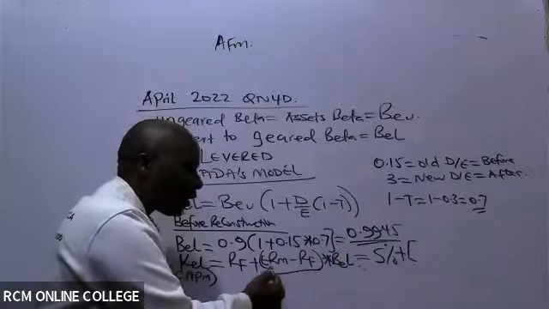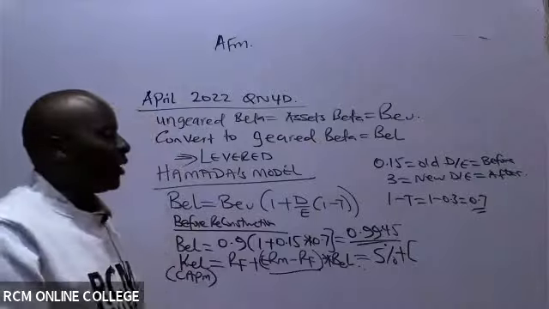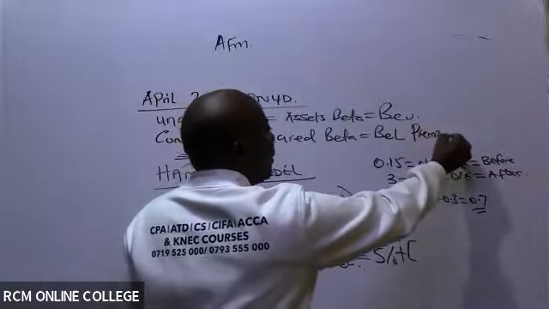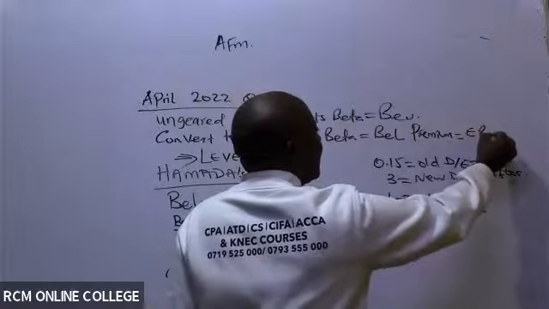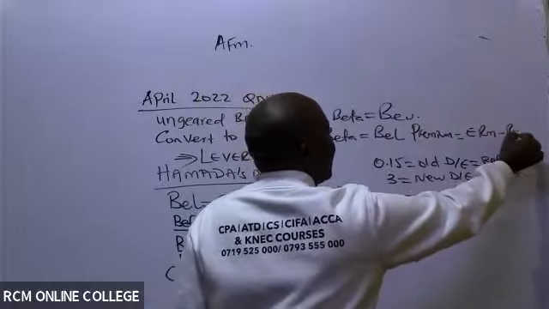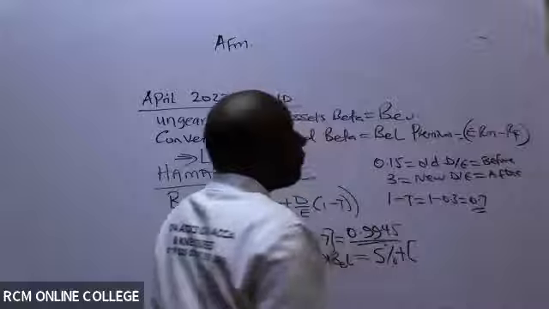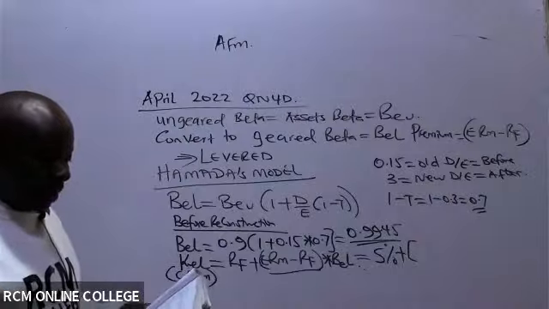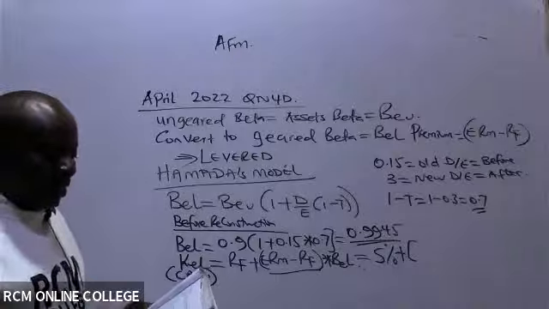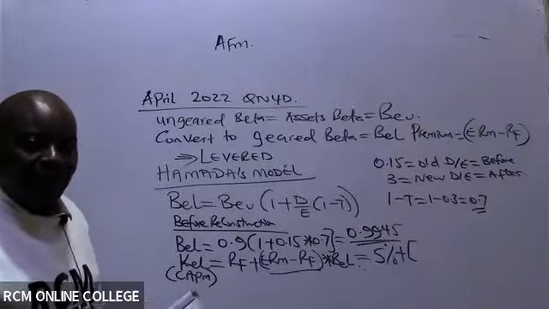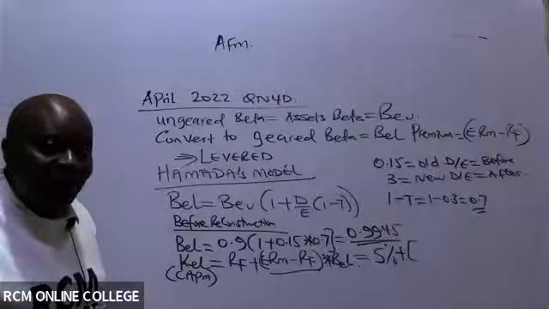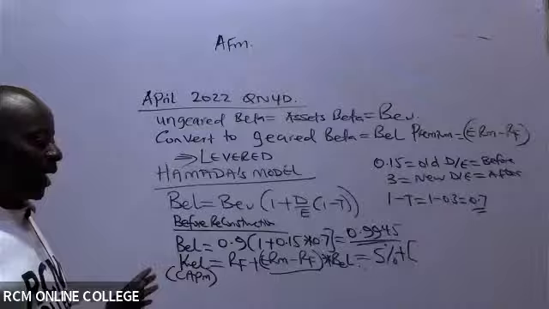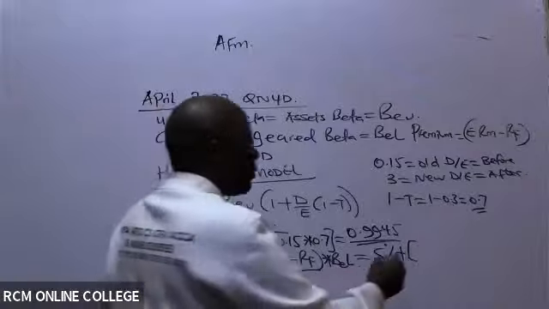Remember, premium is after you subtract. So whenever they talk of premium, please remember that it is already deducted. Premium means over and above. In this case, they have given me the equity market risk premium is 10%. Whenever they use the word premium, they have already done the subtraction for you. So this is 10%.